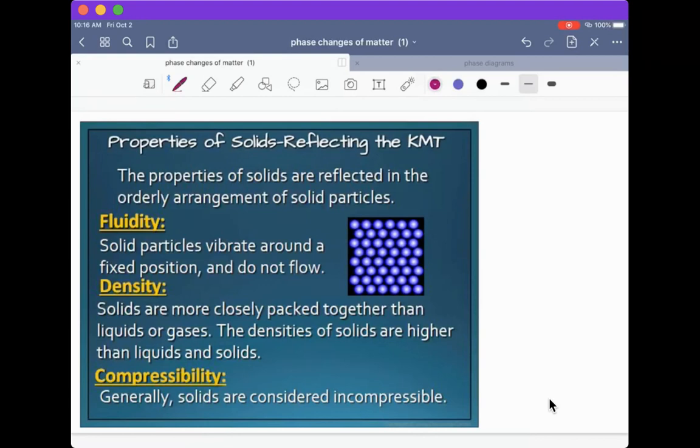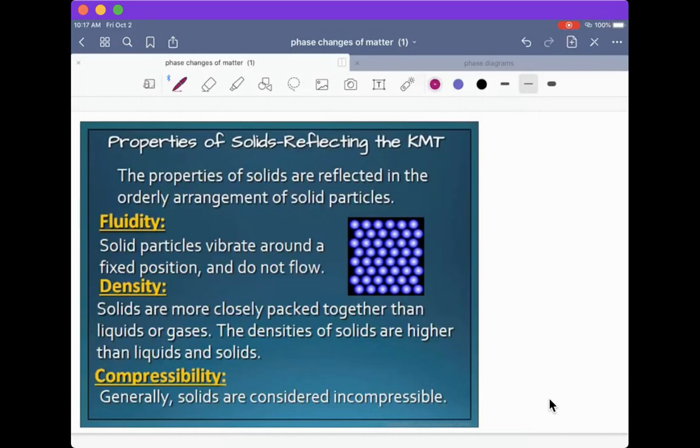So think of if you put ice in liquid water, the ice floats instead of sinks. And this has to do with some special properties of water. But for all other substances, the solid state is going to be more dense than the liquid or gas state.